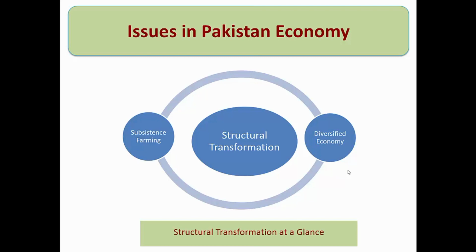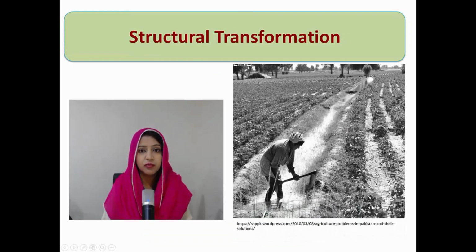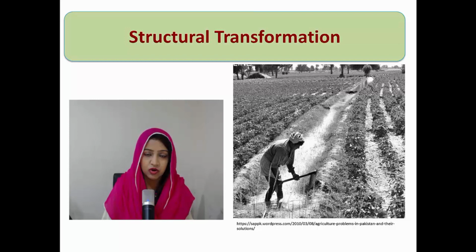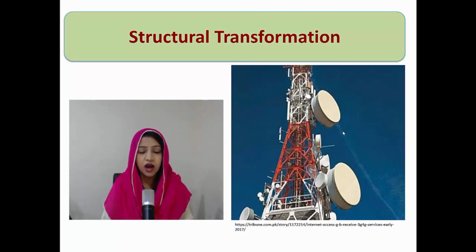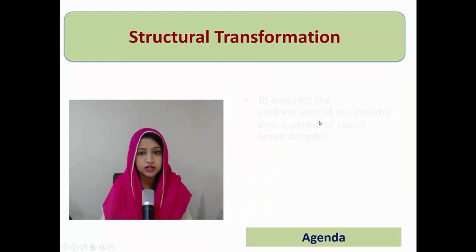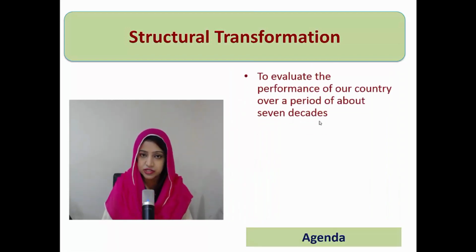So basically in this first module we will discuss how Pakistan's economy, which was predominantly an agrarian economy, with agriculture as the major contributing sector towards the GDP or national income, has now become a more diversified production structure, with other sectors as major contributors towards the national income of the economy. So what would be the agenda of module 1?